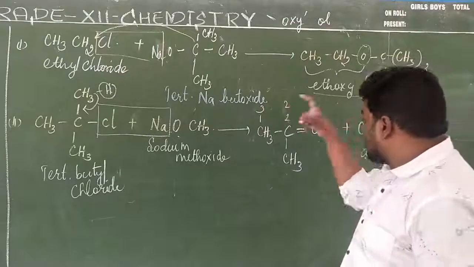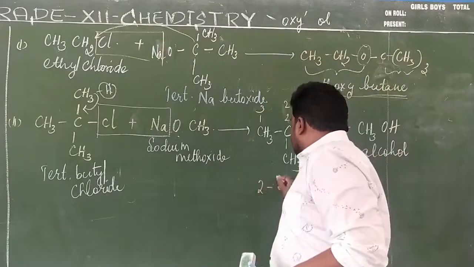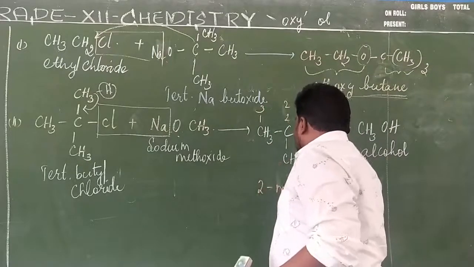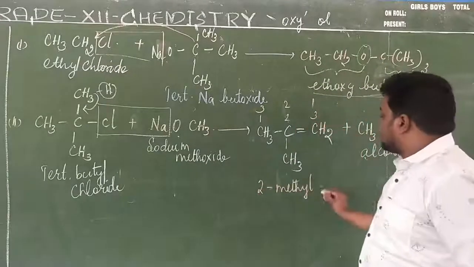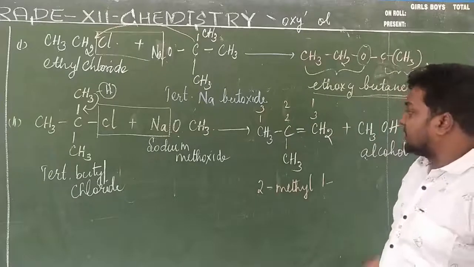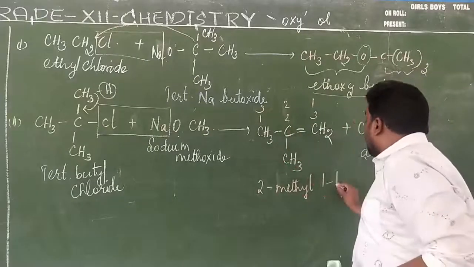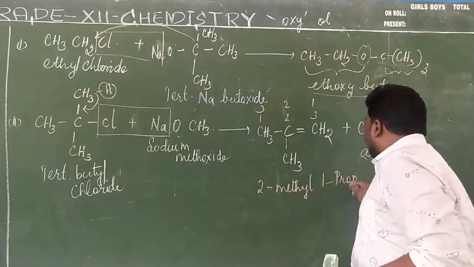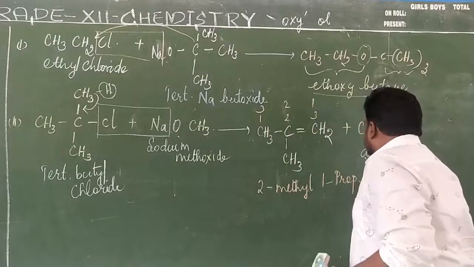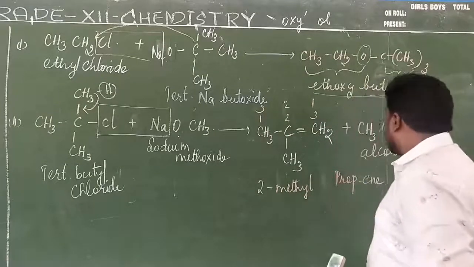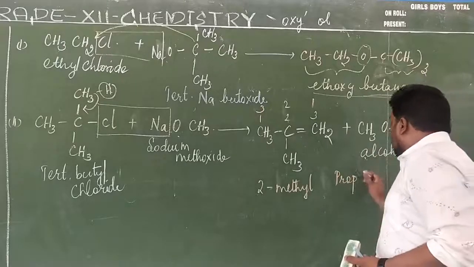Isn't it? At the second position what is present? At the second position a methyl group is present. Now at the first position a double bond is present. So what is the number of carbon atoms? Pro. So at pro 1 carbon a double bond is present. So 1 pro ene. If we want to write the name more clearly, then 2 methyl